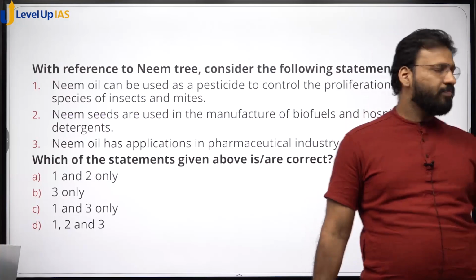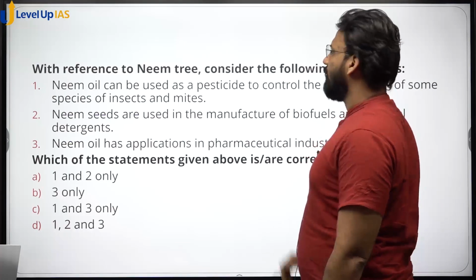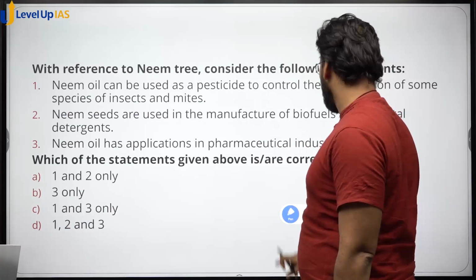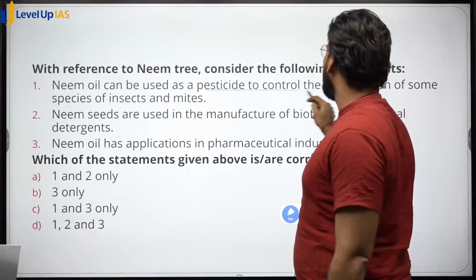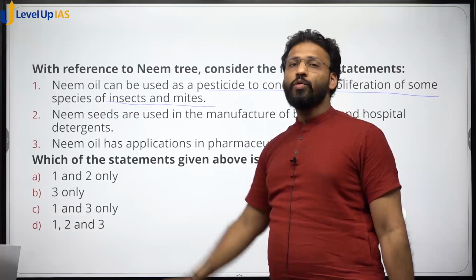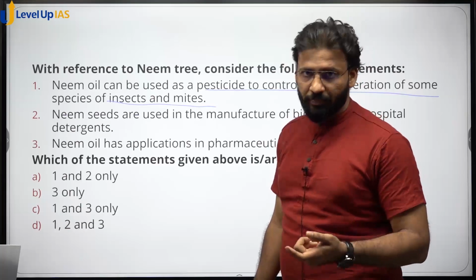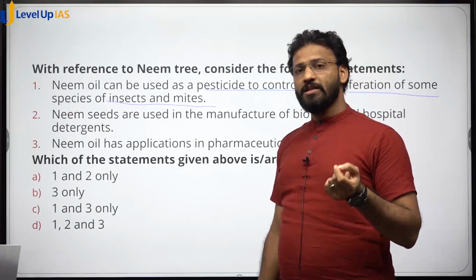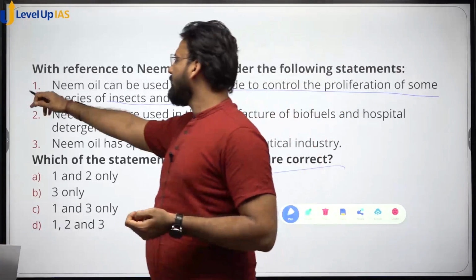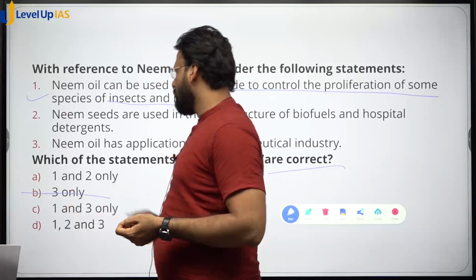नीम के बारे में है। व्हाट इज द क्वेश्चन? विथ रेफरेंस टू द नीम ट्री कंसिडर द फॉलोइंग स्टेटमेंट्स। क्या है स्टेटमेंट? नीम ऑयल can be used as a pesticide to control the proliferation of some species of insect and mites. As I told you, neem जो है, they are very good solution for the nematodes. Okay, so neem oil is a very good insecticide. Okay, so which of the following statement is correct? So neem oil can be used as a insecticide. So statement 1 is correct. So you can eliminate the option B.